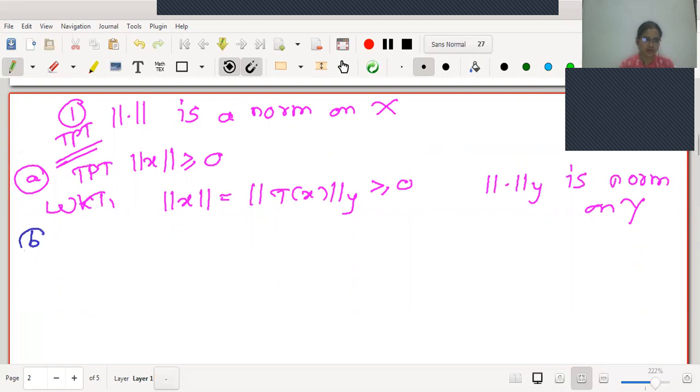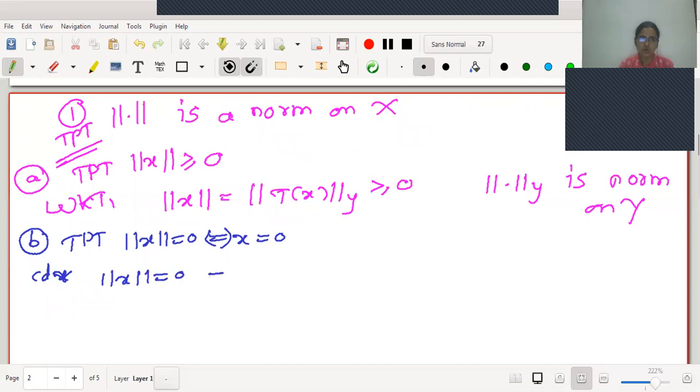What is the second condition? The second condition is to prove that norm x is equal to 0 if and only if x is equal to 0. Okay, let us start. Consider norm x is equal to 0. But we know by the definition this is nothing but norm y of t of x, which is equal to 0.